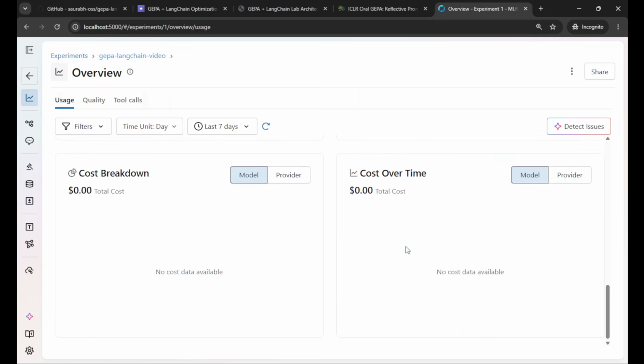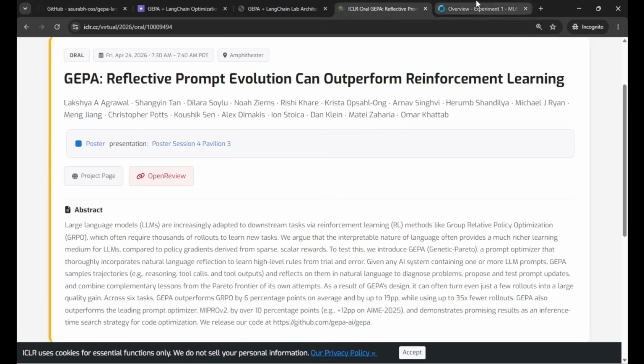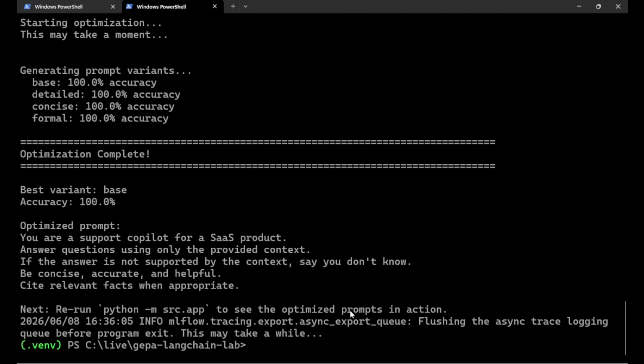Good. So we have some things coming up, which is the intended part. Okay, this is complete. Now there are two options. One is that we can run the source app, and then give our input as a user in the terminal.